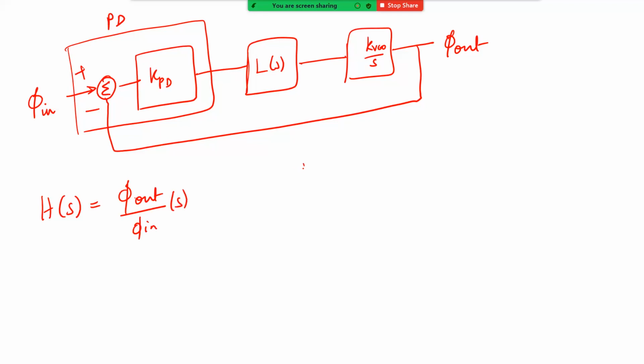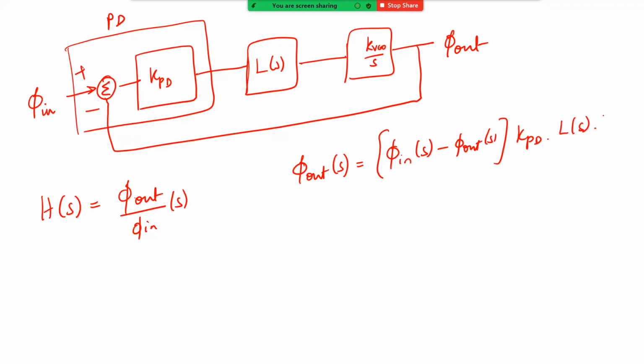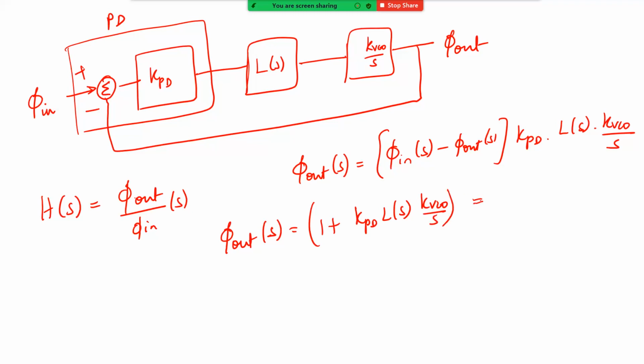Phi out of S can be written as phi in of S minus phi out of S, this whole thing multiplied by KPD into L of S into KVCO by S. If you rearrange terms, you will get phi out of S times 1 plus KPD L of S KVCO by S, and this is equal to phi in of S into KPD L of S KVCO divided by S.